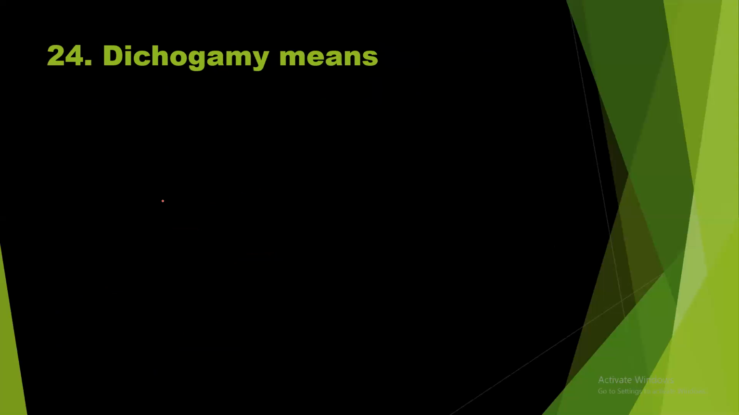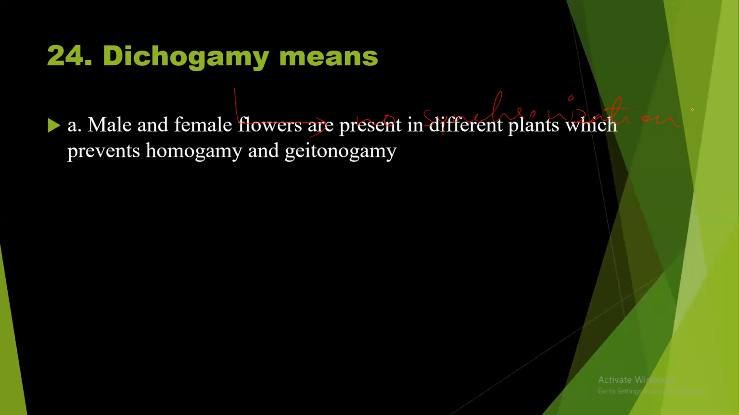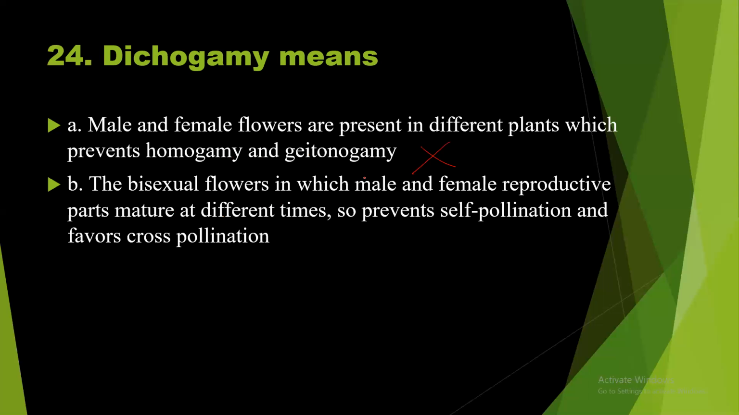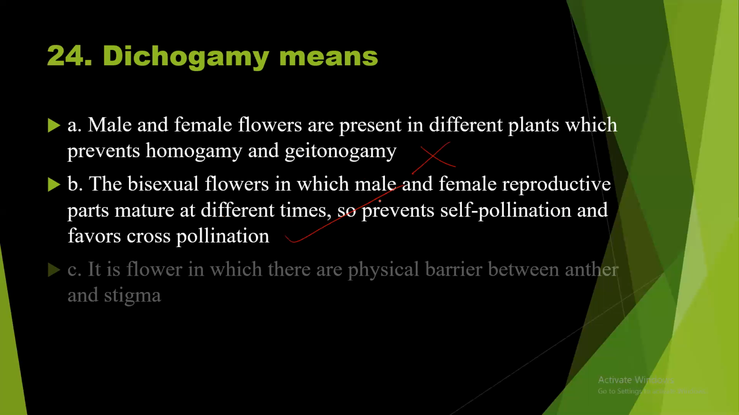Question number 24. Dichogamy means no synchronization in the development or the maturation of pollen grains and ovules. So what are the options given? Option A, male and female flowers are present in different plants, which prevents homogamy, geitonogamy, dichogamy. Wrong. Option B, bisexual flowers in which male and female reproductive parts mature at different times, so prevents self-pollination and favors cross-pollination. Yes, it should be the right answer.